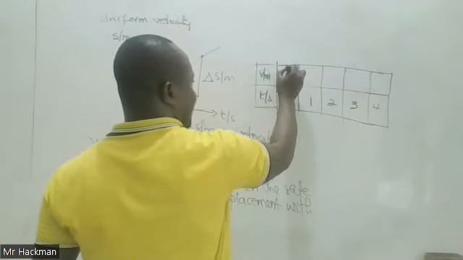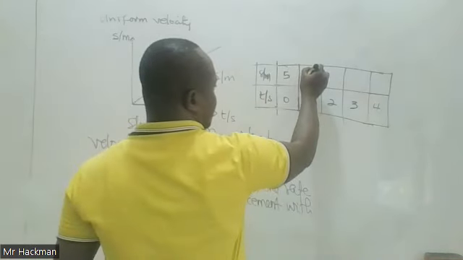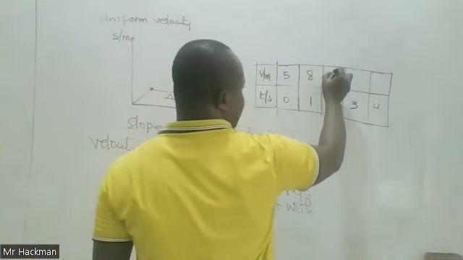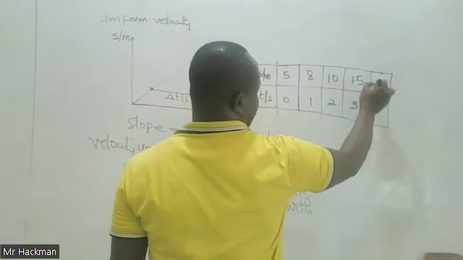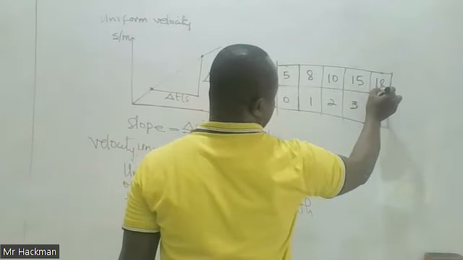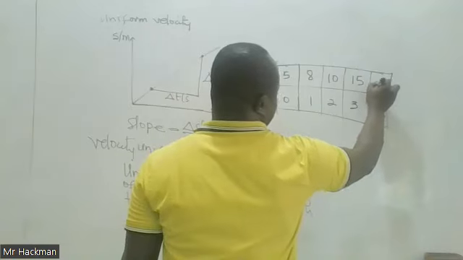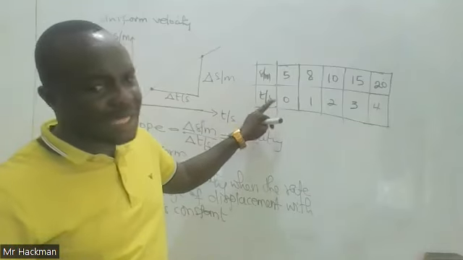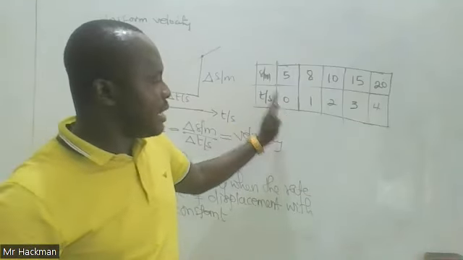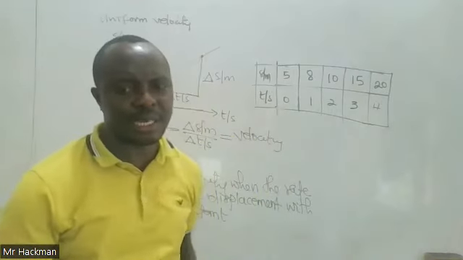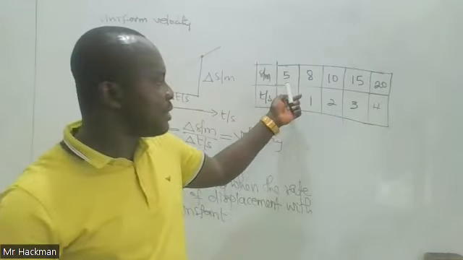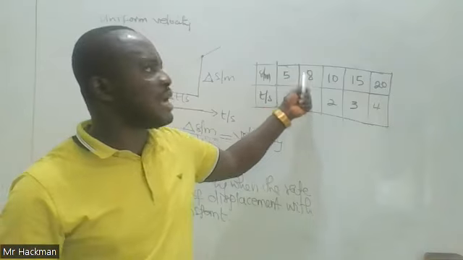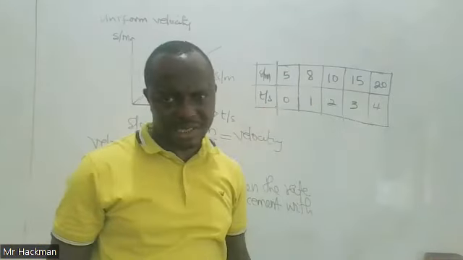Now displacement 5, maybe 8, 10, 15, 18, or even 20. What do we see? Here the time is within equal intervals, 1 second each. But the distance covered by the body isn't within equal intervals. Even though we have a situation of increasing distance by the body.